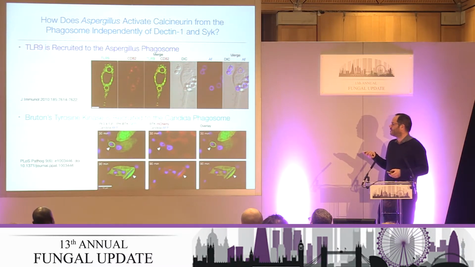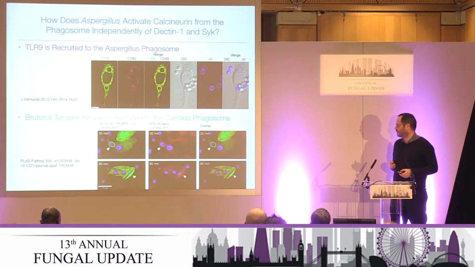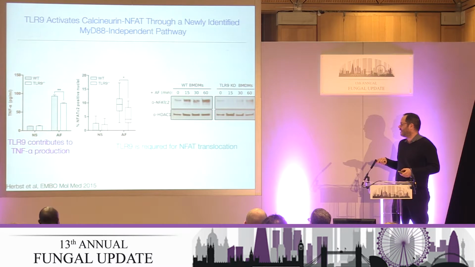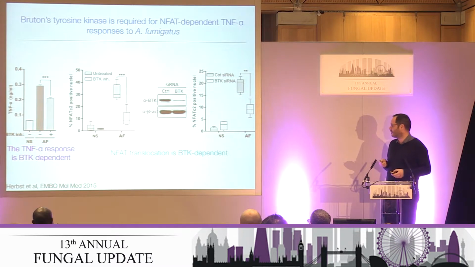And there have been some data to suggest that TLR9 was recruited to Aspergillus phagosomes, as you can see here, and that Bruton's tyrosine kinase is also recruited to these Candida phagosomes. So we took the approach of looking at these two molecules specifically, and we were able to show using knockout or inhibition that TLR9 was important for the NFAT pathway. And in addition, we were able to show that BTK inhibition or siRNA did ablate this calcineurin pathway response to Aspergillus phagocytosis.